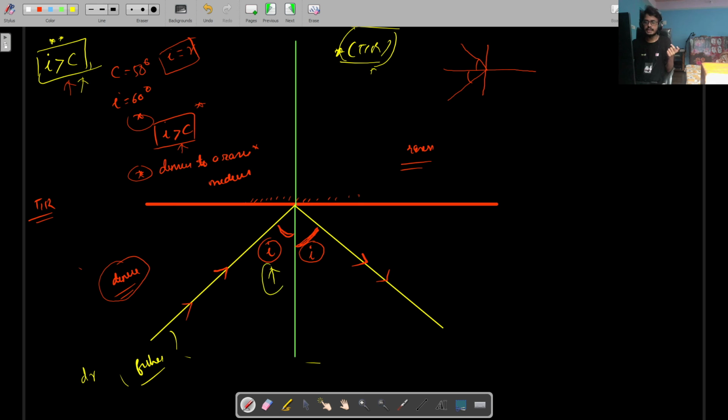So this is a case where you can debunk the theory that pure water or clear water is always transparent. No, it is not always transparent, and it is not always see-through. You can't always see through pure water or clear water. There are cases like this one, where the angle of incidence is greater than the critical angle, where clear water, or even the purest of water, behaves as a mirror. So this is behaving as a mirror right now.